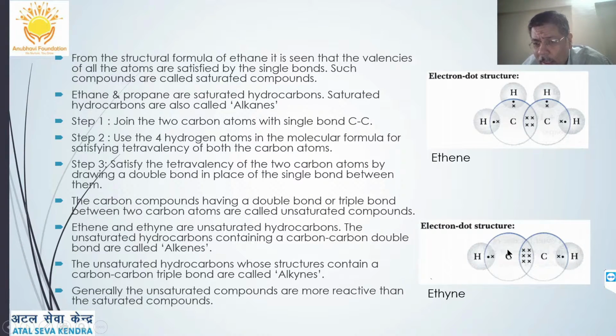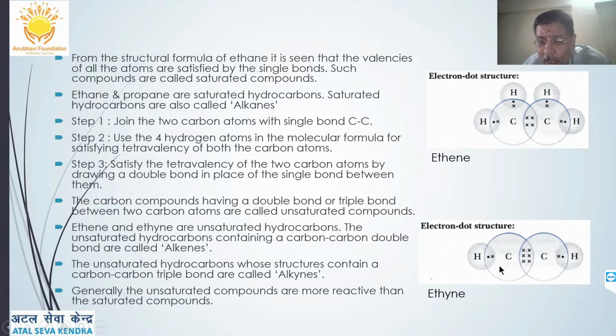Here you can see that it is C triple bond C, that is, three pairs of electrons are shared to form the triple covalent bond, and a single covalent bond with the hydrogen. This is the electronic dot structure of ethyne. Sorry, not ethene, ethyne. This was ethene and this is ethyne, an unsaturated hydrocarbon which has a C to C triple bond.